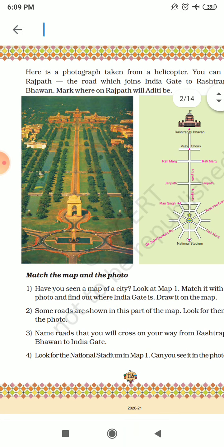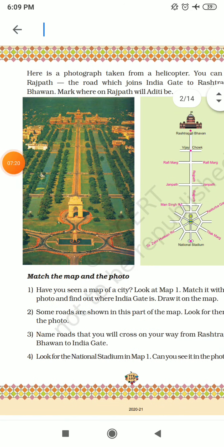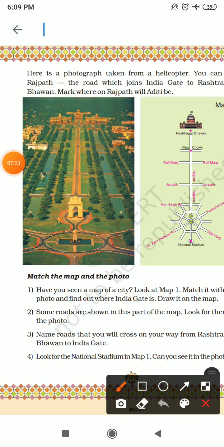Name the road that you will cross on your way from Rashtrapati Bhavan to India Gate. This is a very easy question. When you go from here to here, which roads will come in the middle? The roads crossed on our way from Rashtrapati Bhavan to India Gate are Rafi Marg, Janpath and Mansingh Road.